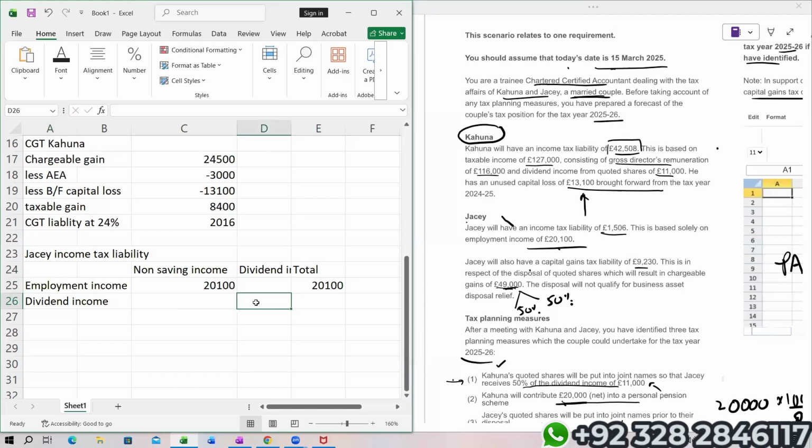Dividend income is 50% of 11,000. So just to save time, I'm directly deducting. Total income, less personal allowance.